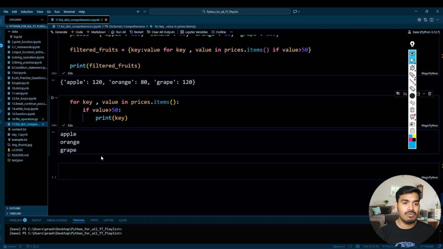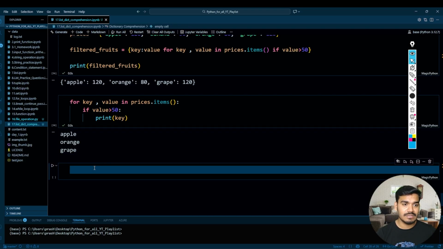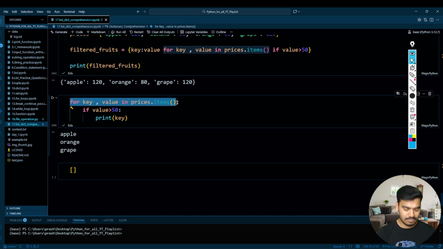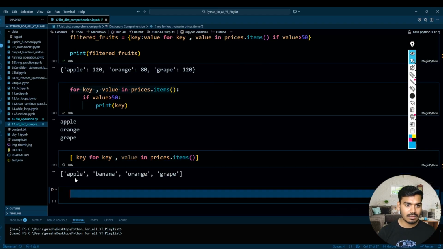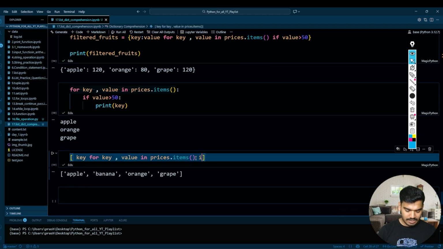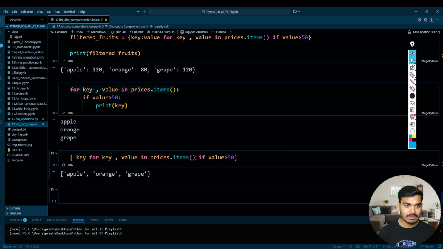So why not do this in the list comprehension? I can write this the same way. Over here I want the key. Perfect. And over here, if your value is greater than 50.